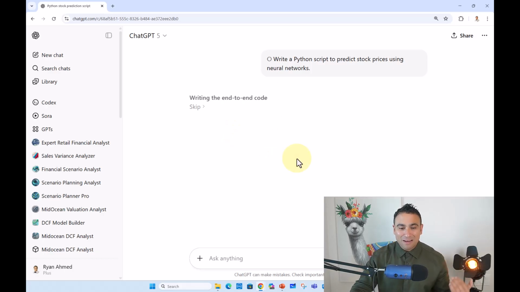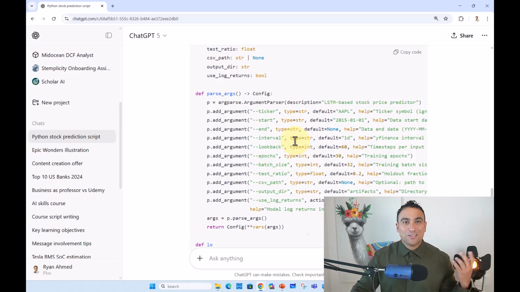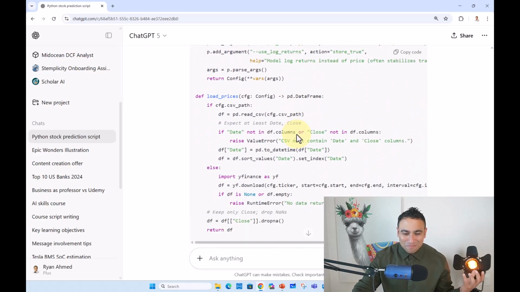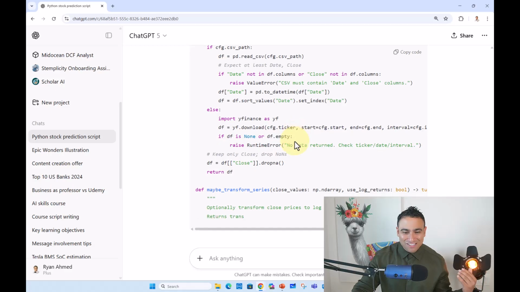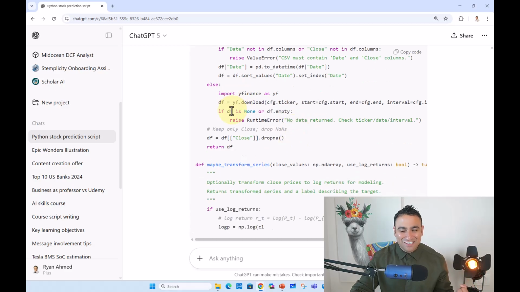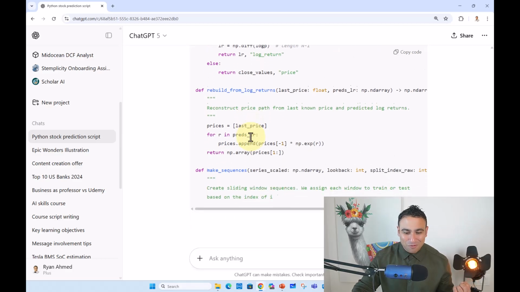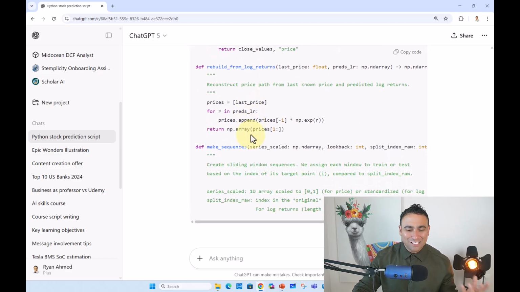And what you see right now is it's going to write that Python code or Python script for you. And you should be able to take that code and use it in your projects, for example. So here we go. Now ChatGPT is essentially writing Python code that is trying to predict stock prices. If you're familiar with that, you see Yahoo Finance here, for example. You'll see there are a lot of functions being defined as well. And it's going to take a few seconds for it to run.